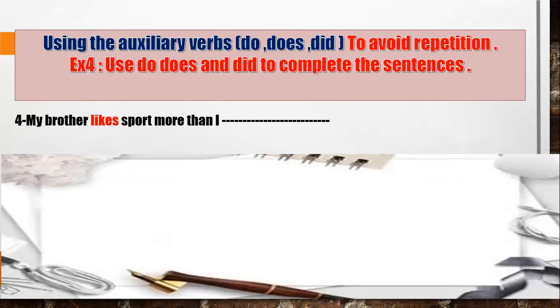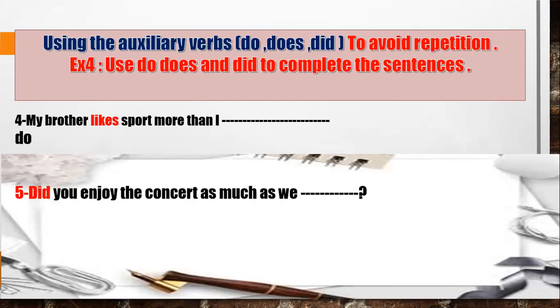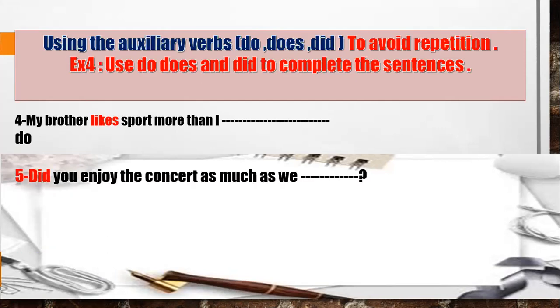My brother likes sport more than I. Look here, we have simple present tense, so you are going to use either do or does. With I, we use, excellent, do. So my brother likes sport more than I do. Number 5, did you enjoy the concert as much as? It is too easy. Here we have simple past, so you are going to use as much as we did.